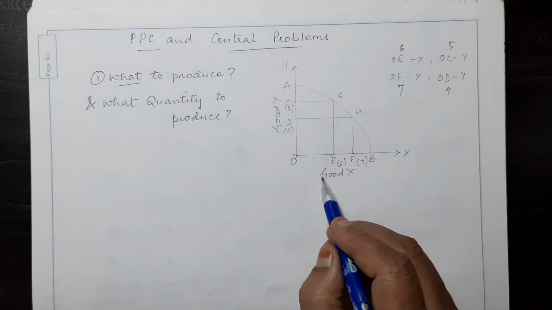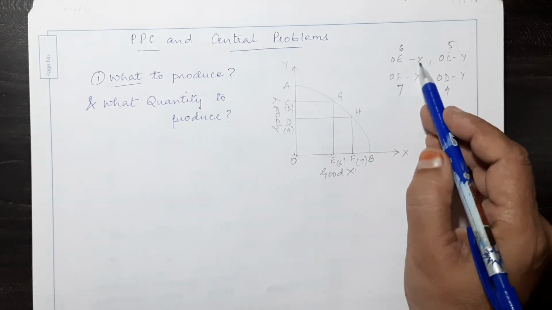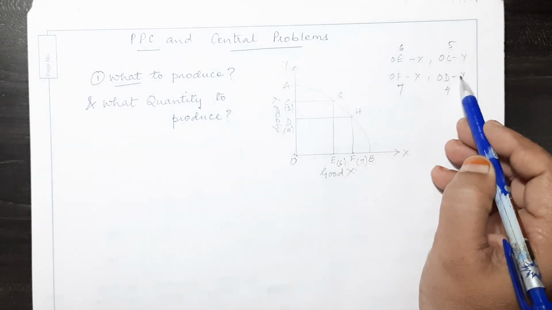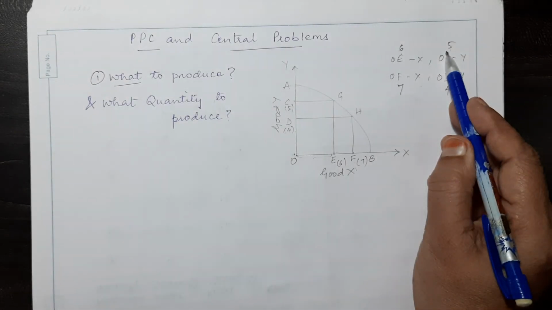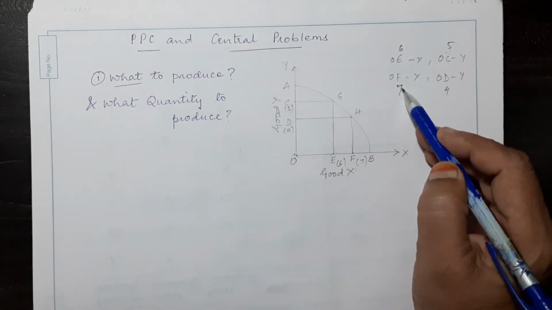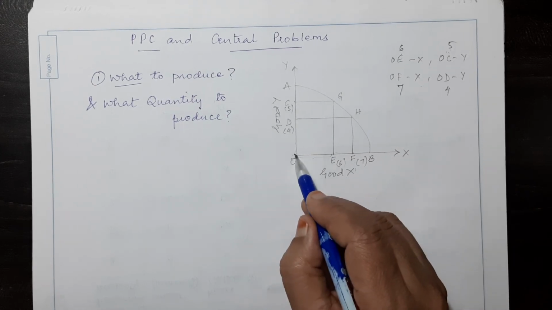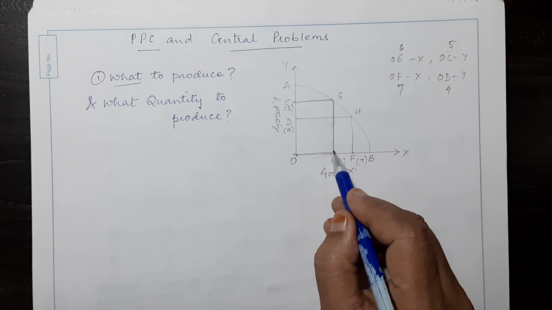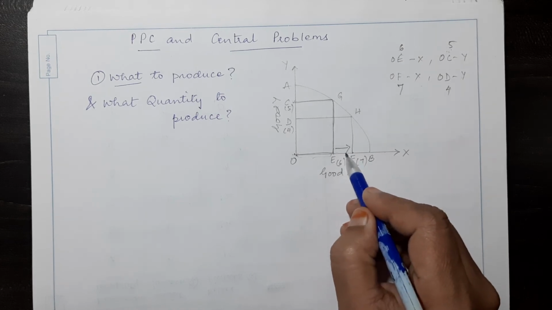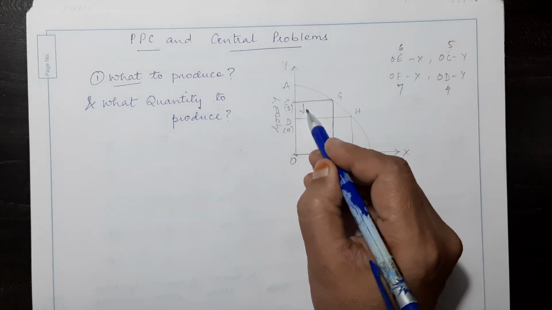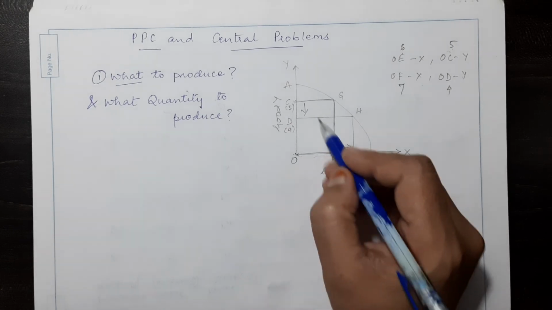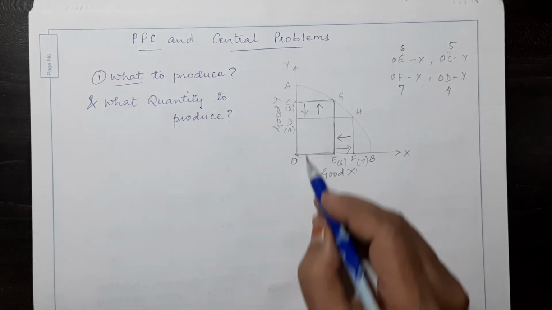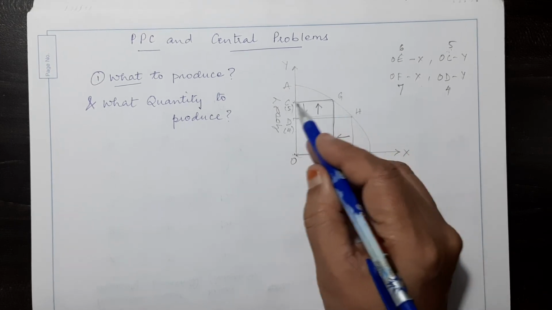It means that if I want to produce more of X, I'll have to reduce Y. And if I want to produce more of Y, then I have to reduce X. So that is what is happening over here. To produce this combination, if I increase this, then this will reduce. Or if I decrease this, then this will increase. You can see the corresponding points.